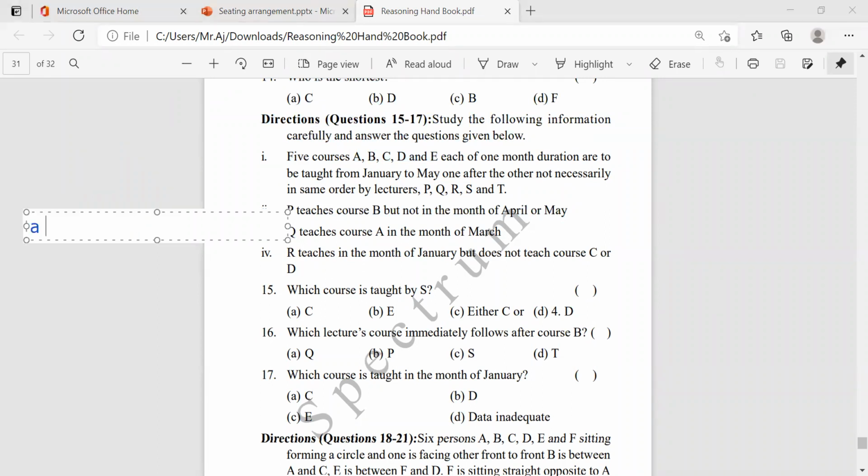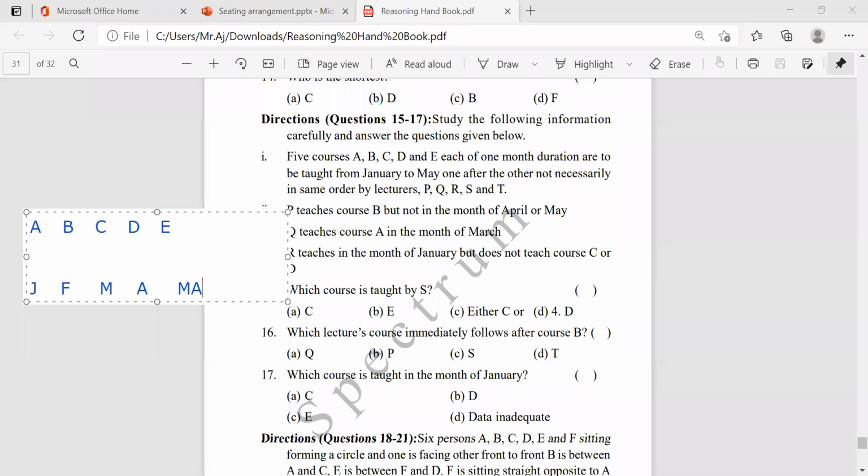A, B, C, D, E. 5 courses, and then 5 months: January, February, March, April, and May.